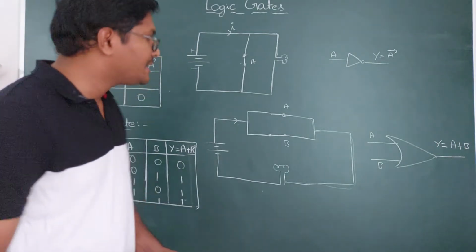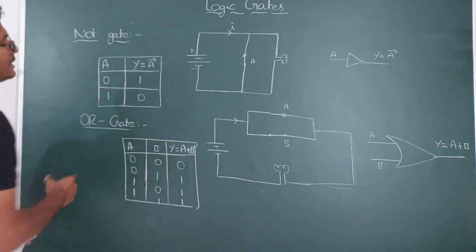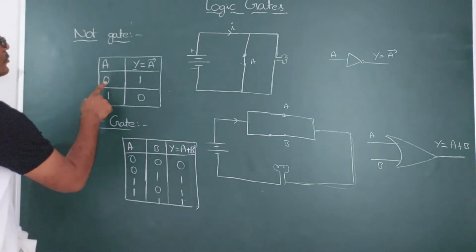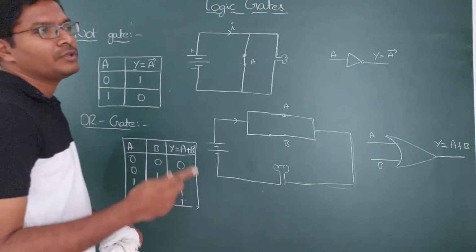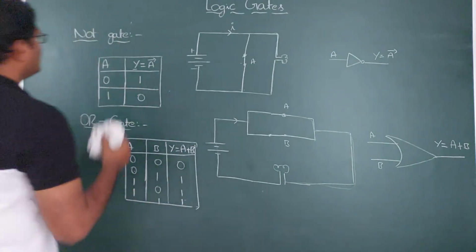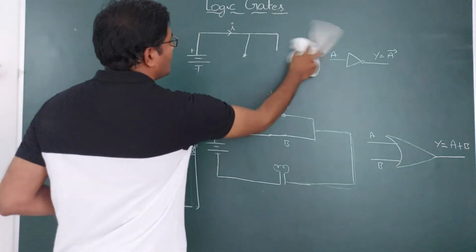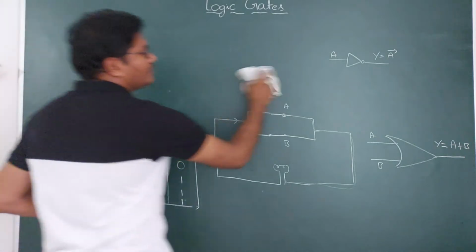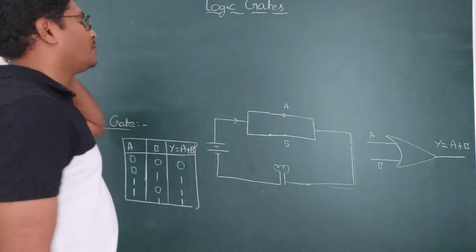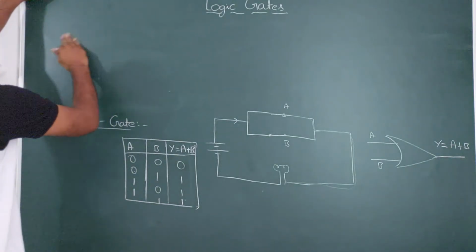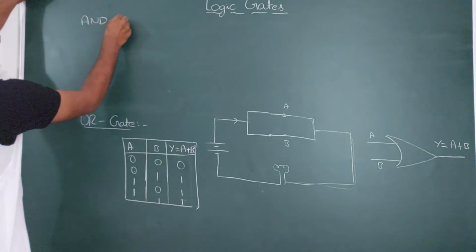Okay. And another basic gate here is the AND gate. So we have seen the NOT gate, and we have seen the OR gate. In the NOT gate, we give only one input signal. In the OR gate and the AND gate, we give two input signals. And next, the AND gate. What is the circuit of the AND gate, what is the truth table of the AND gate, and what is the symbol of the AND gate? So next is the AND gate.